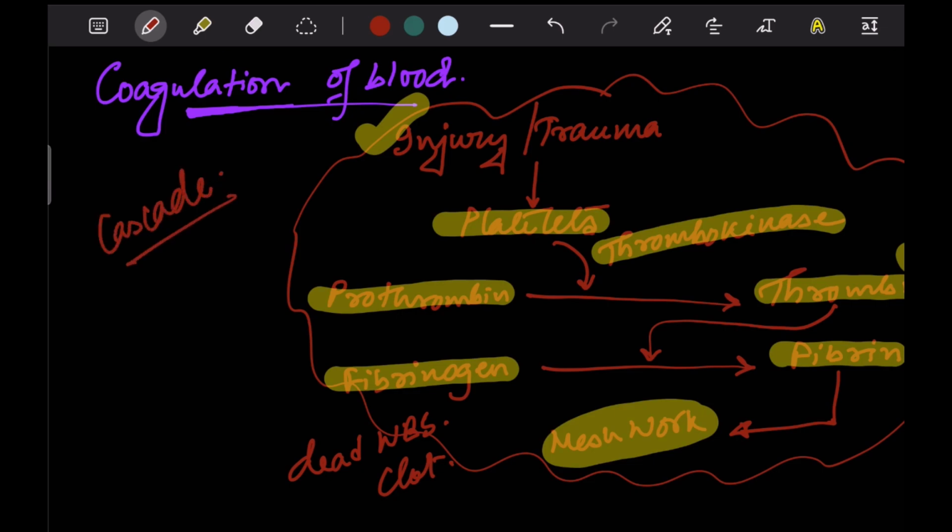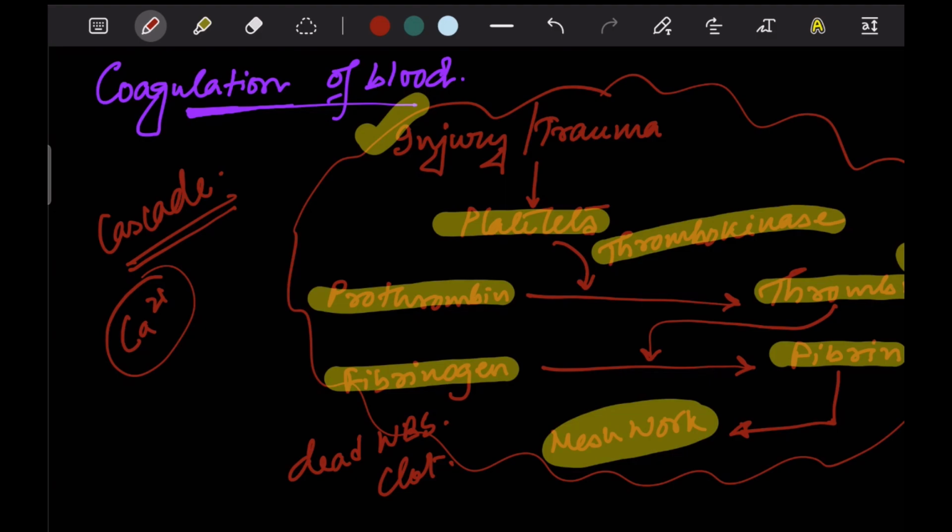Cascade means where every other enzyme, every other factor is involving and promoting every other factor, so that there is a continuous and faster process of coagulation. As a lot of enzymes and factors are related in the process of coagulation, this process is known as cascade process. And one more thing which you should keep in mind is this entire process is very much affected and supported by an ion called calcium.